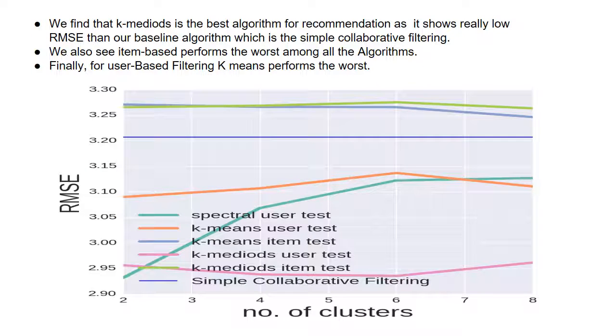We can clearly see that k-medoids user-based is the best algorithm among the five algorithms. We can also see that the item-based clustering performs worse than simple collaborative filtering, whereas the user-based clustering performs better than the simple collaborative filtering.